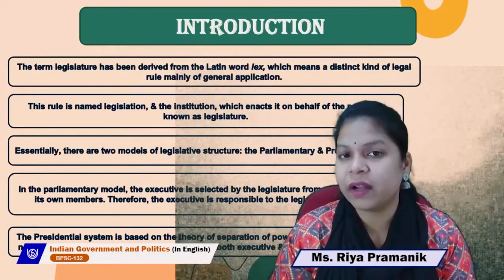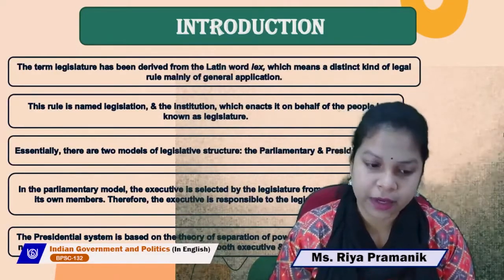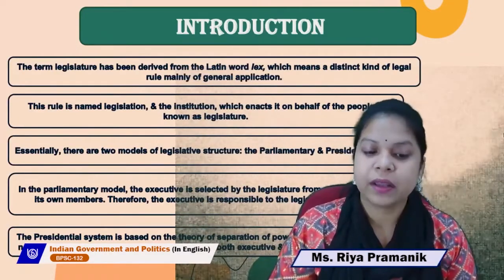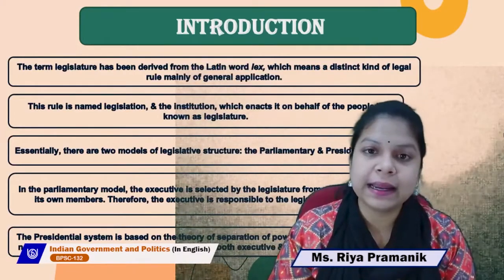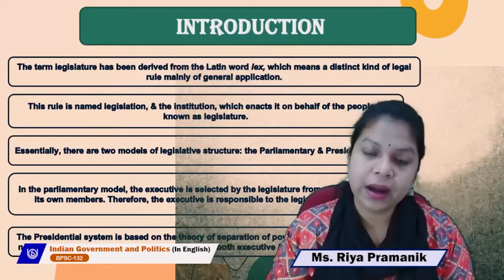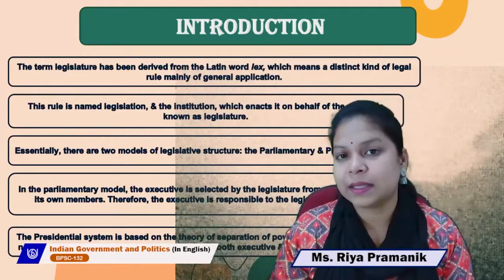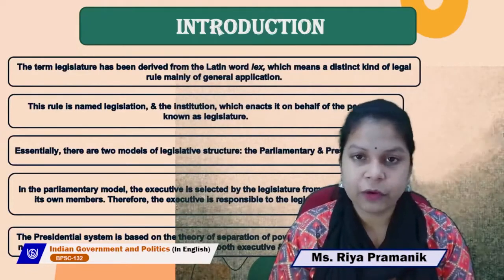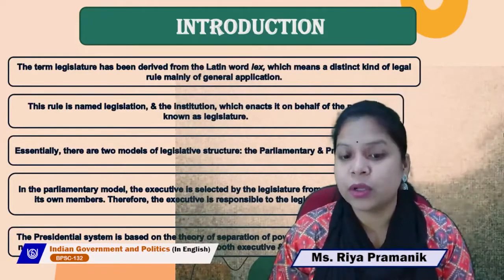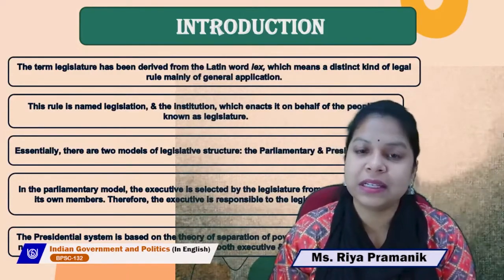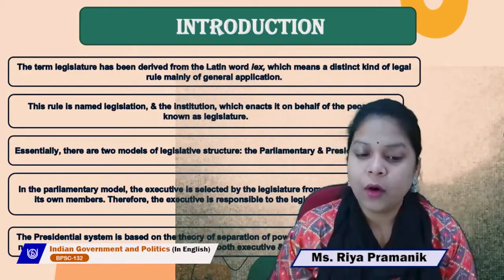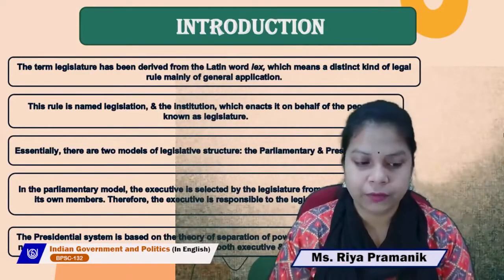So in a country where there is a parliamentary form of government, it is the legislature that selects the executive from among its own members, and therefore the executive is responsible to the legislature because it is the legislature only that selected the executive.